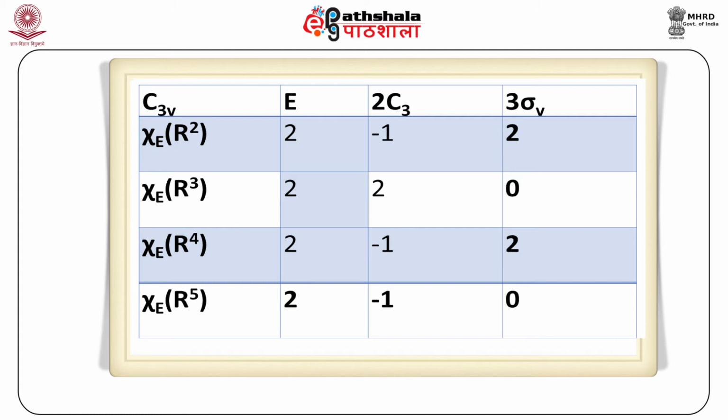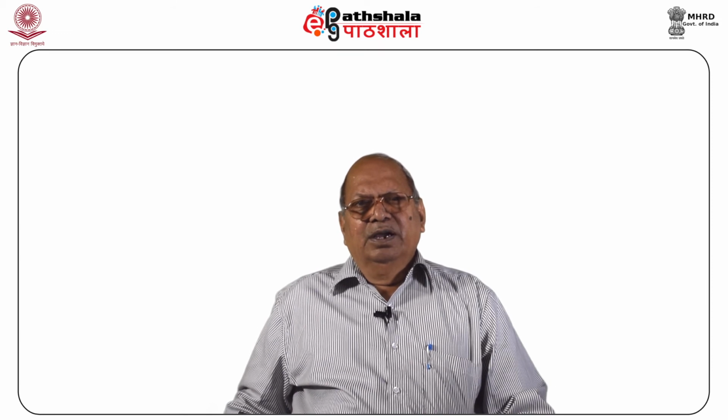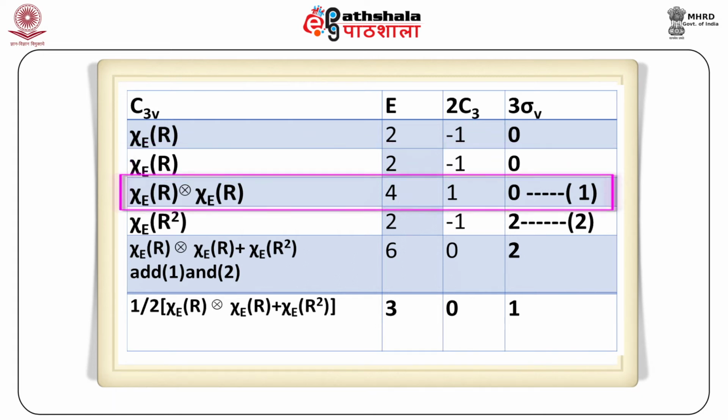Using simplified equation 2 and taking the first overtone, that is, for which n value is 2, we have to find χ_E²(R), and the results are listed in the table for the C3v point group. First row says χ_E(R) is 2, -1, 0, and again χ_E(R) is 2, -1, 0. Therefore, χ_E(R) into χ_E(R) is equal to 4, 1, 0, that is equation 1.